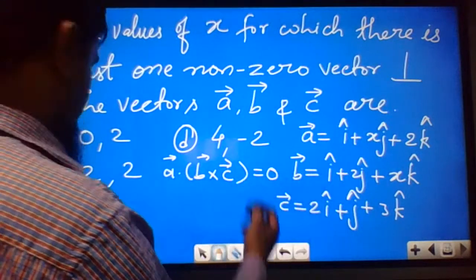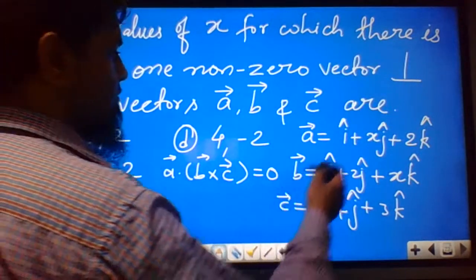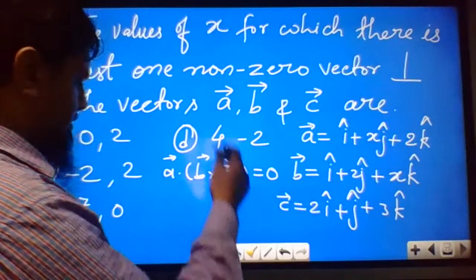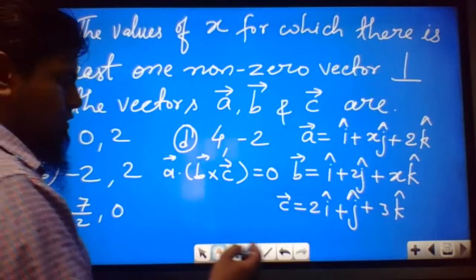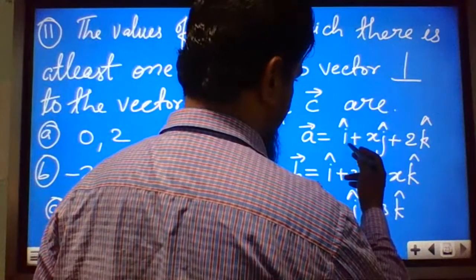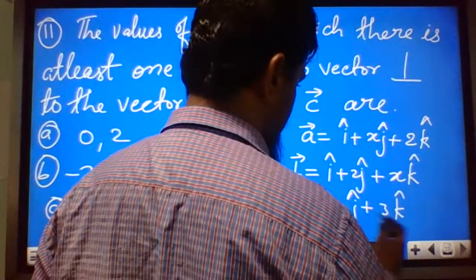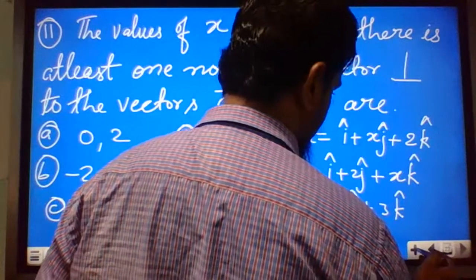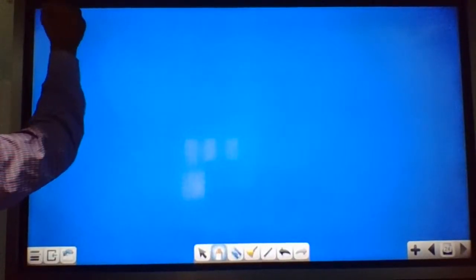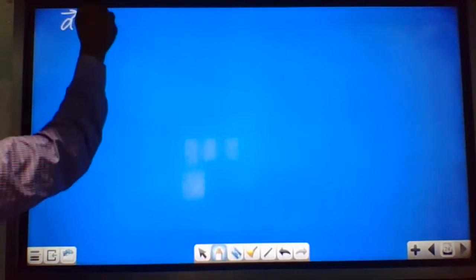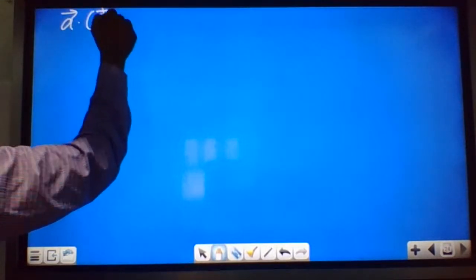By the determinant method you can find this. Substitute the components of A, B, C in the determinant and put it equal to 0. You will get the value of x. So we will get 1, x, 2; 1, 2, x; 2, 1, 3. We will substitute here. Since any one vector is perpendicular, this condition should be satisfied: A dot B cross C.